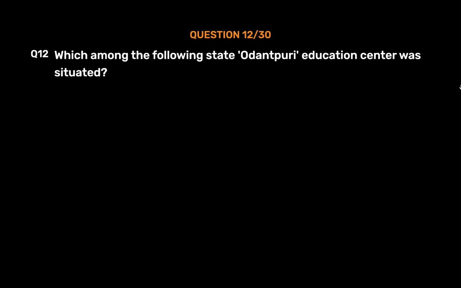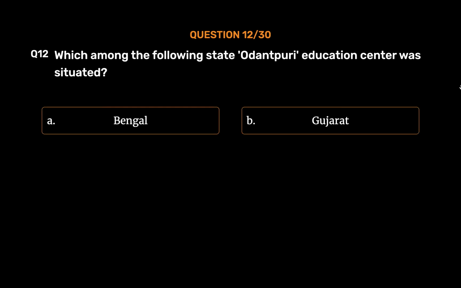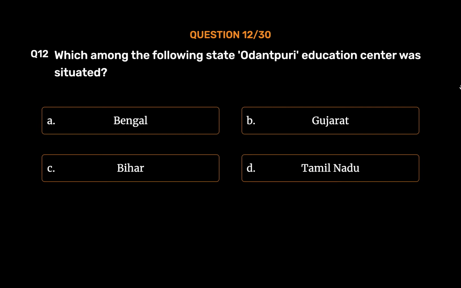Question number 12. In which among the following states was the Odantpuri Education Center situated? Option A. Bengal. Option B. Gujarat. Option C. Bihar. Option D. Tamil Nadu. The correct answer is option C.